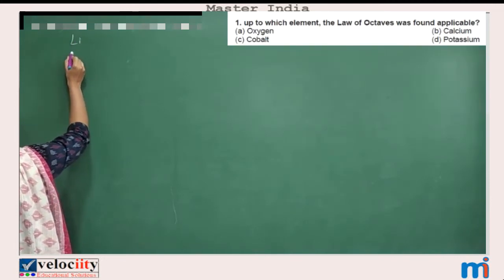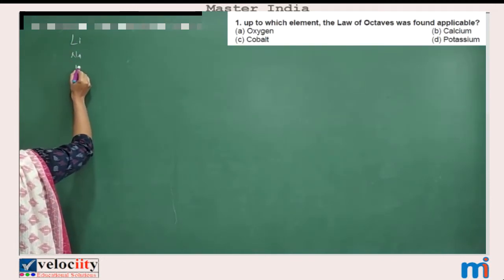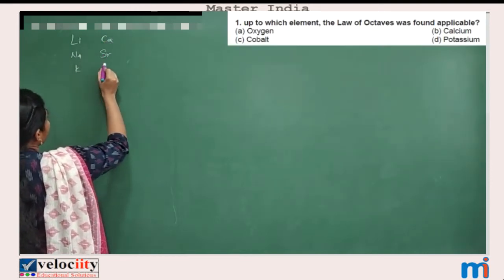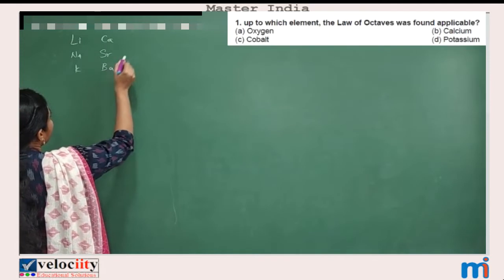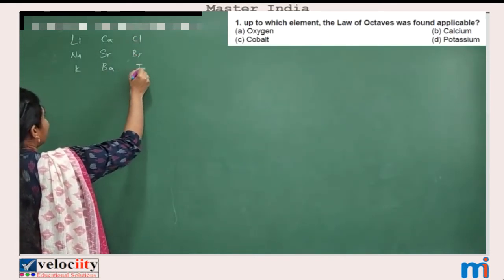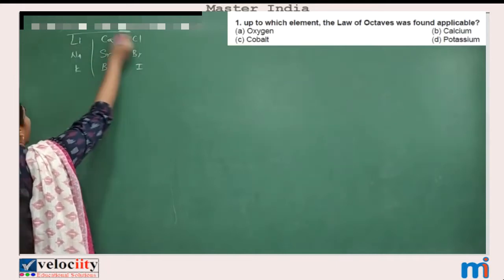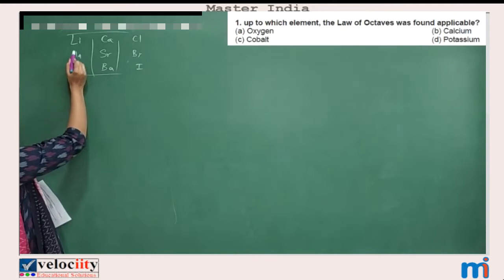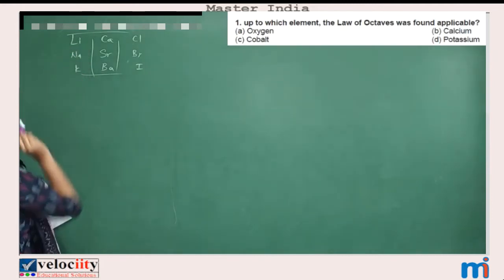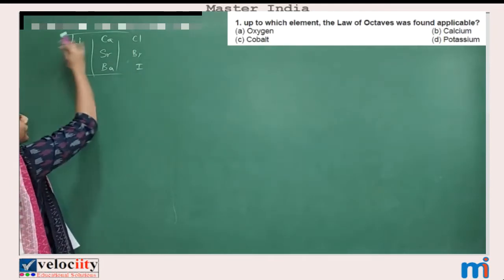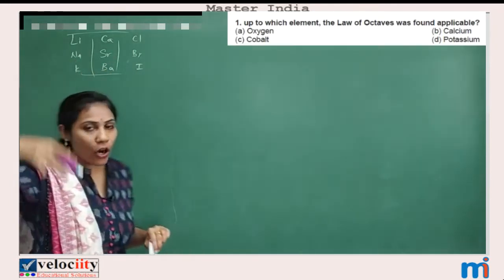The first triad includes lithium, sodium, potassium. Then the next one included calcium, strontium, barium, and next triad we studied was chlorine, bromine, and iodine. Try to remember these triads. Okay, and here the atomic mass of middle element is the average of first and last. Okay, so try to remember these triads order.